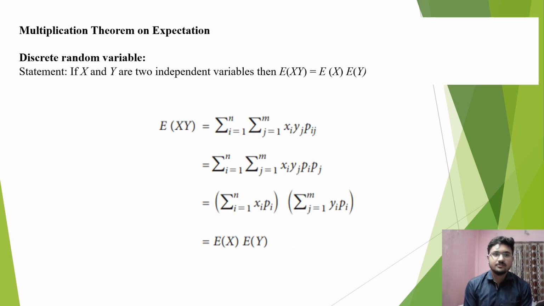So up next we have the multiplication theorem on expectation. The first multiplication theorem on expectation is for discrete random variables. The statement states that if x and y are two independent variables, then the expectation of x into y equals the expectation of x into the expectation of y. And we have the proof for this particular discrete random variable.